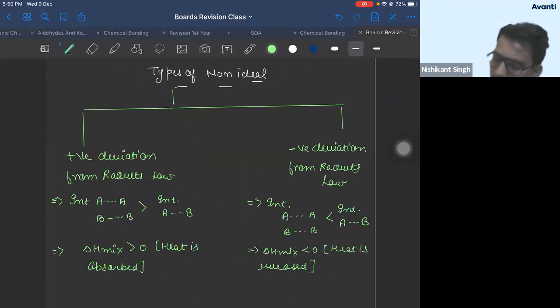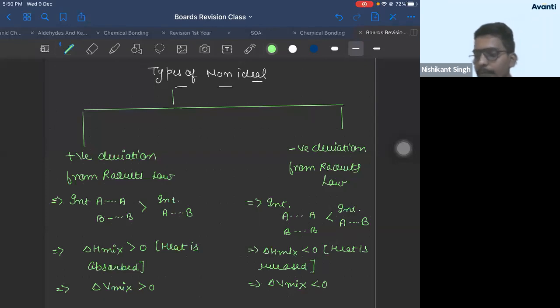Now the next point. Delta V mixing is greater than 0. And delta V mixing is less than 0. This is very important.